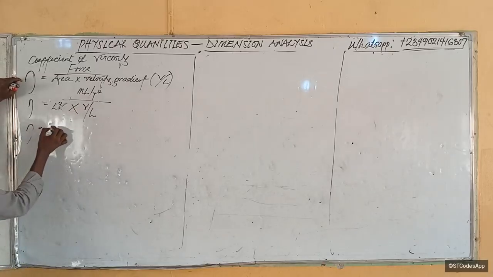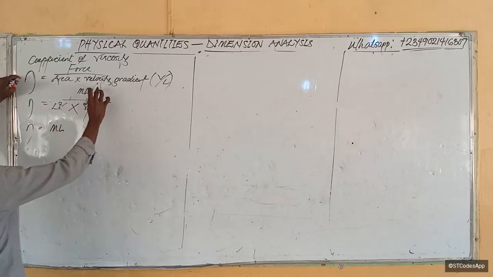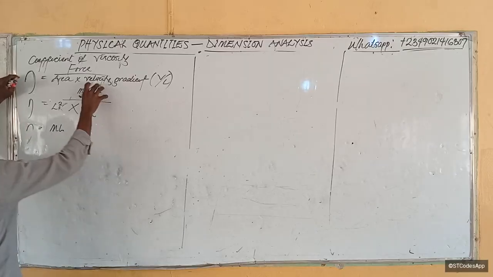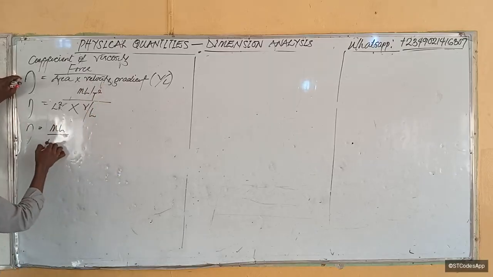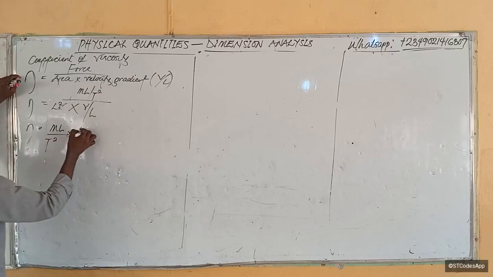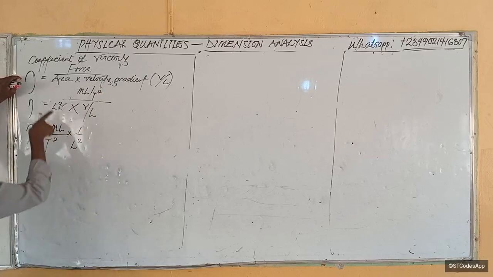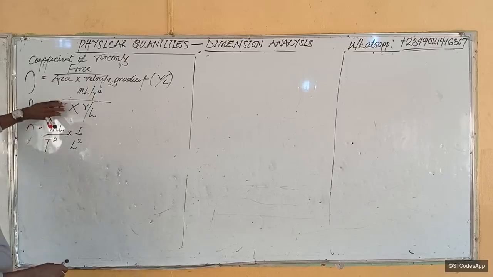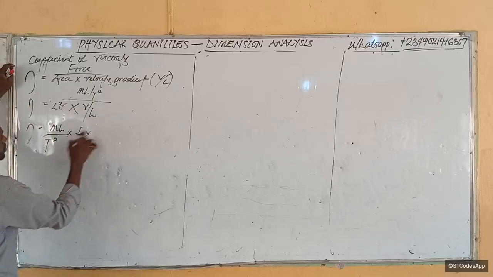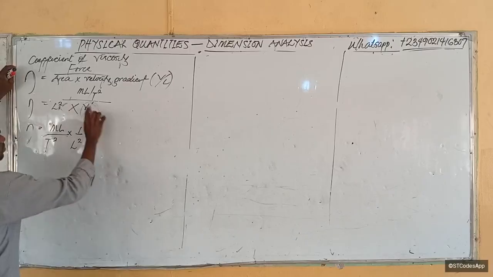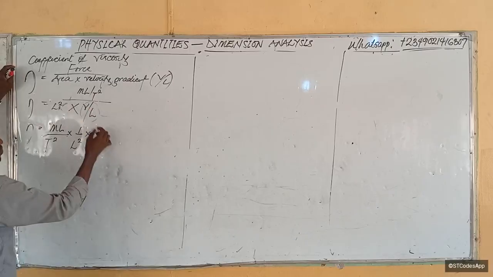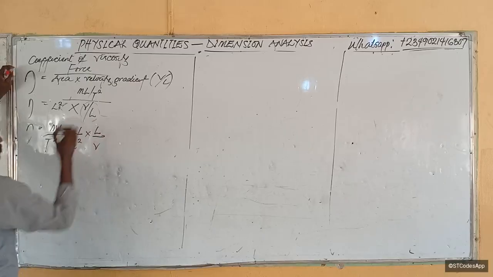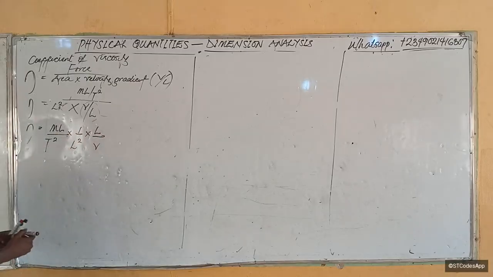So from here, this becomes ML over T squared times 1 over L squared. I told you when you are dividing a fraction, this guy can come down. Then times, when you are dividing by a fraction, this one can go up. I've told you that before. L over V. Is it clear now?